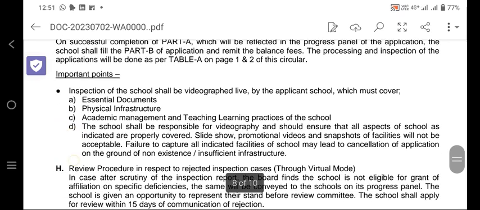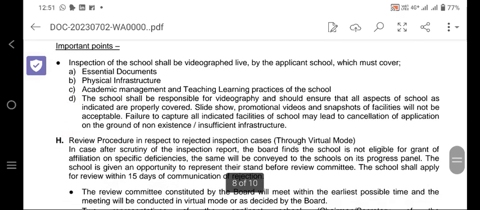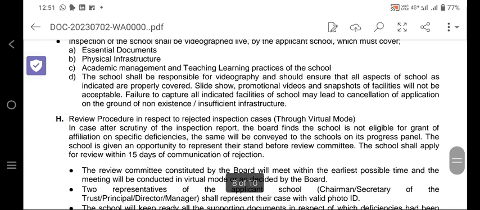What are the important points during the time of the inspection and the videography? Number one is essential documents. During the live videography, when the inspectors or the inspection committee check the essential documents, everything should be videographed. Next is physical infrastructure, that will be videographed. Academic management and teaching learning practice of the school will also be videographed.